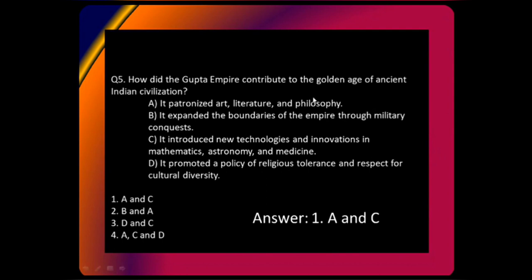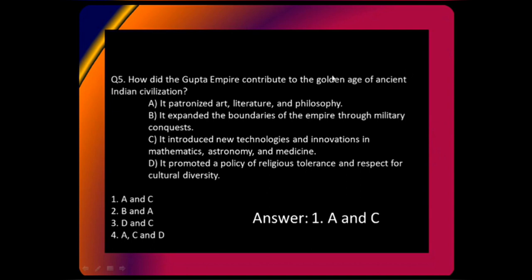This question we discussed about how the Golden Gupta Empire contributed to this. See, this is a very important question, because in this the answer is A and C, but some of you were saying that D option was correct as well. However, see, D option is the feature of Gupta Empire, but not a feature of Golden Age.